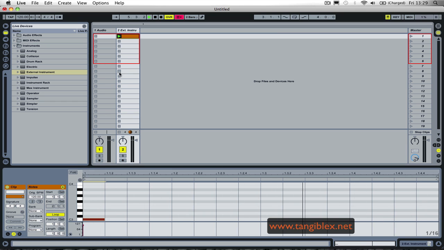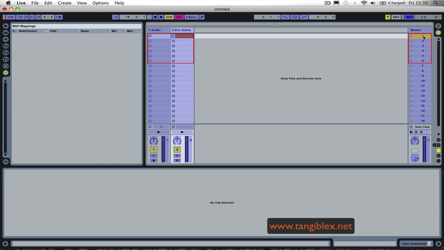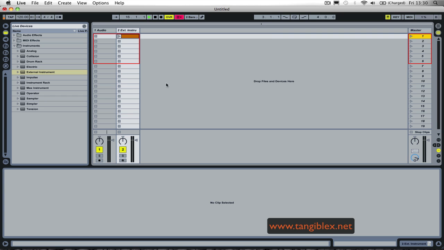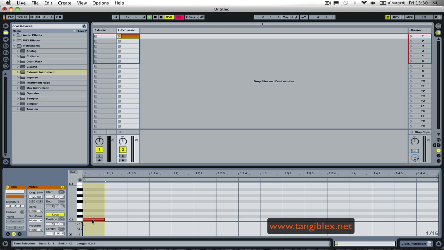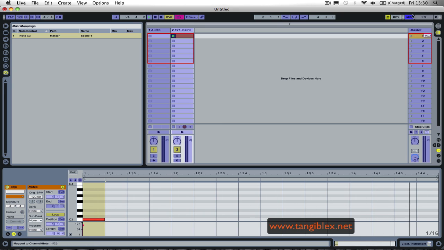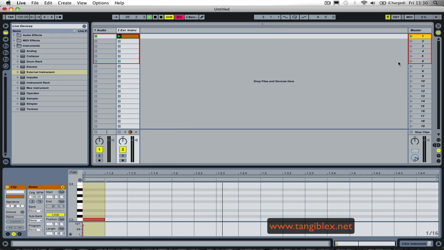And now what should I do? Now I'm gonna map that note to the scene I want to trigger. So I go to MIDI mode, select the scene, and then make the note. The trick to do that is that, because this is a loop, I can make this clip run, then I select the scene I want to trigger, and I go to MIDI, I wait, and it's assigned. Okay?